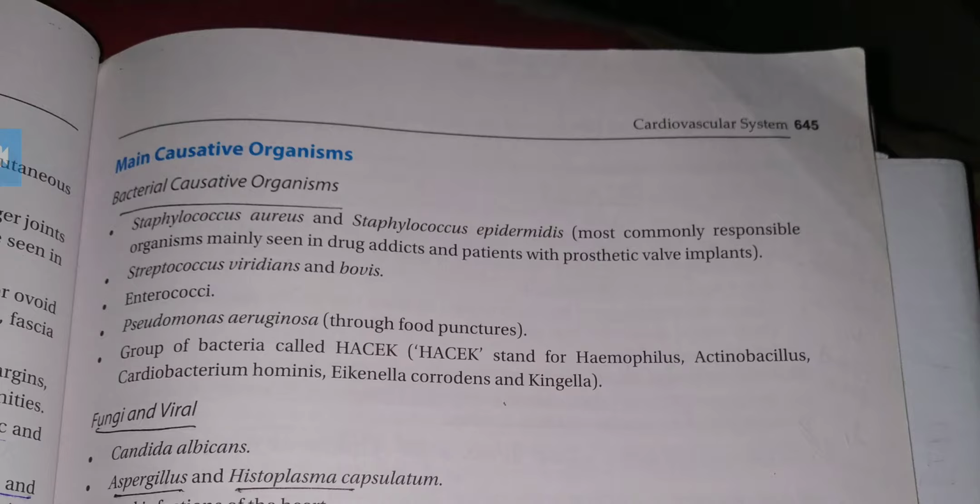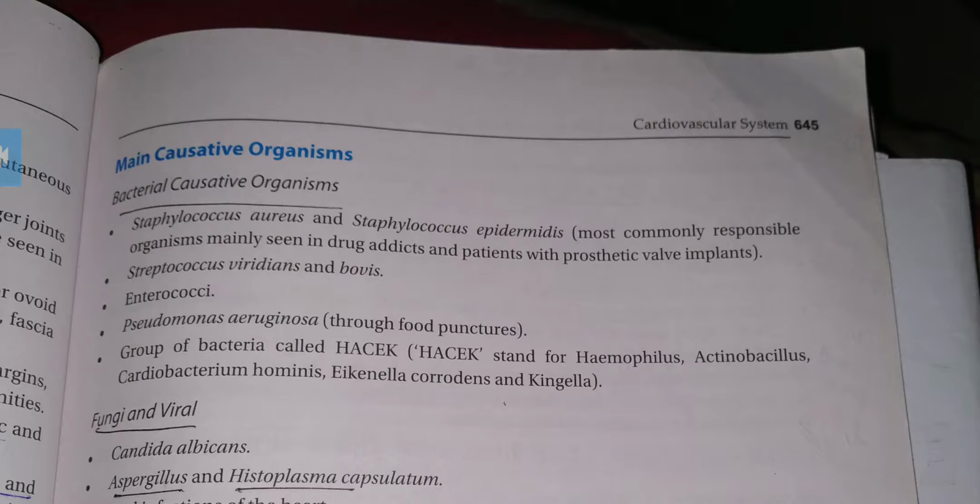The bacterial causative organisms are Staphylococcus aureus, Streptococcus viridans and bovis, Enterococci, then Pseudomonas aeruginosa, and a group of bacteria called HACEK. HACEK means Haemophilus, Actinobacillus, Cardiobacterium hominis, and Eikenella corrodens, Kingella.